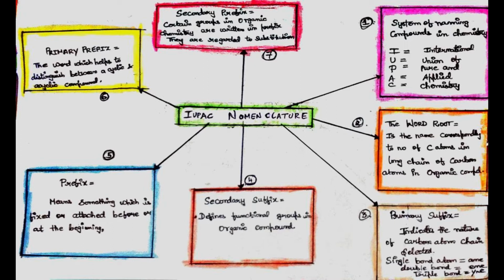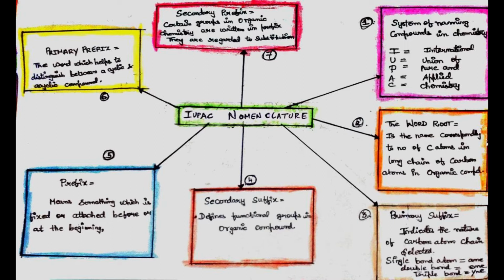Second, the word root. Word root is the name corresponding to the number of carbon atoms in the long chain of carbon atoms in an organic compound. That is, the word root which we give to the carbon atoms present in the long chain of organic compounds. Third, primary suffix. It indicates the nature of the carbon atom chain selected. That is, for a single bond we give the suffix ane, for a double bond we give the suffix ene, and for a triple bond we give the suffix yne.